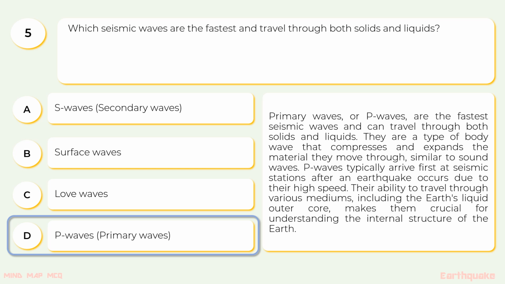They are a type of body wave that compresses and expands the material they move through, similar to sound waves. P waves typically arrive first at seismic stations after an earthquake occurs due to their high speed. Their ability to travel through various mediums, including the Earth's liquid outer core, makes them crucial for understanding the internal structure of the Earth.